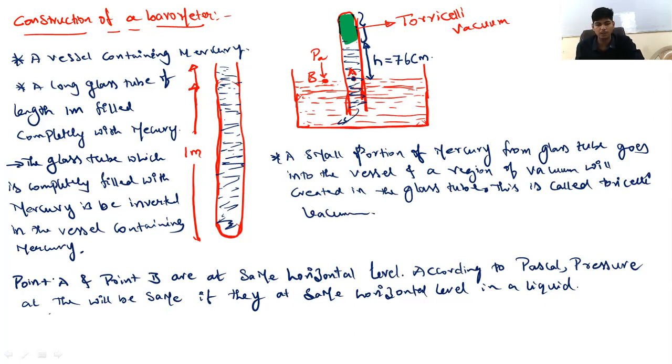Because point A and point B are at the same horizontal level, according to Pascal, if two points are at the same horizontal level in a liquid, then the pressure at those two points should be the same. Point A and point B are at the same horizontal level inside the liquid, so pressure at A and pressure at B should be the same. Because point B is open to the atmosphere, pressure at B will be the atmospheric pressure.